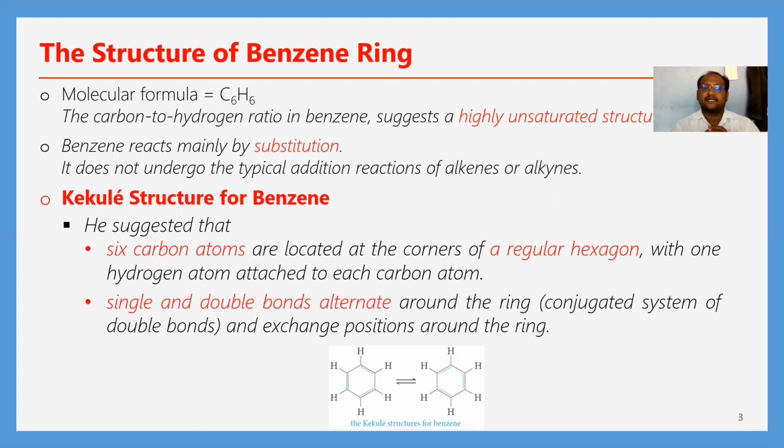The scientist Kekulé proposed two structures for benzene. Let us learn the structures of benzene by Kekulé.